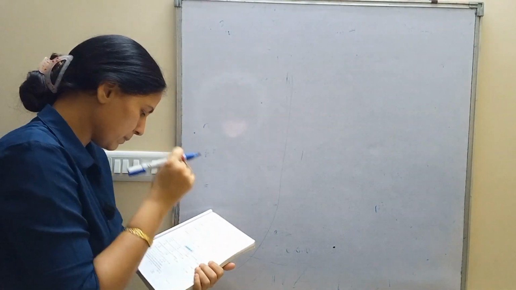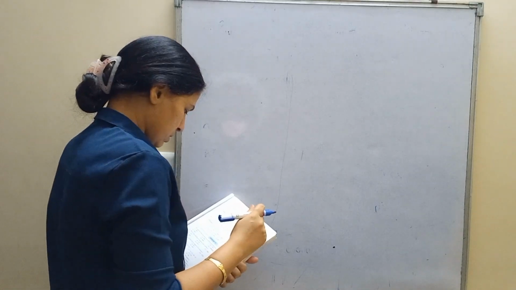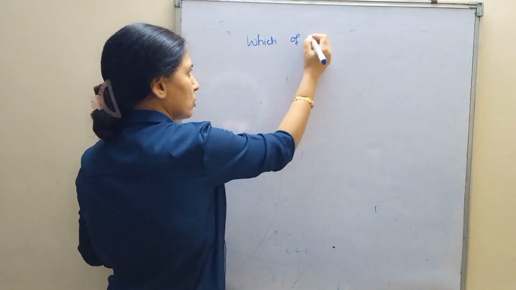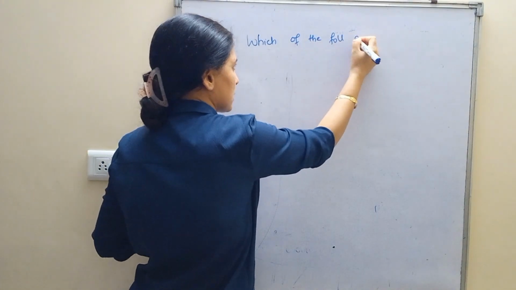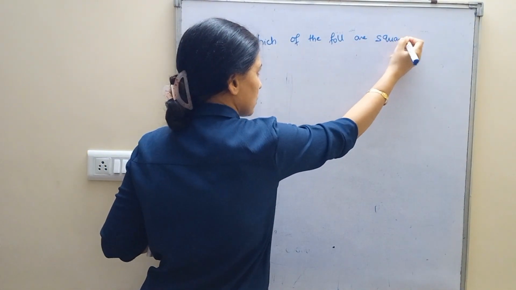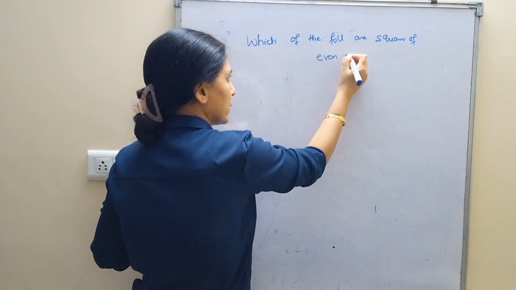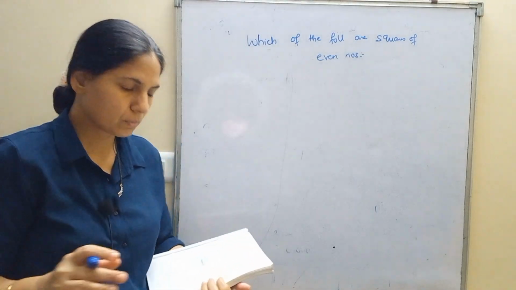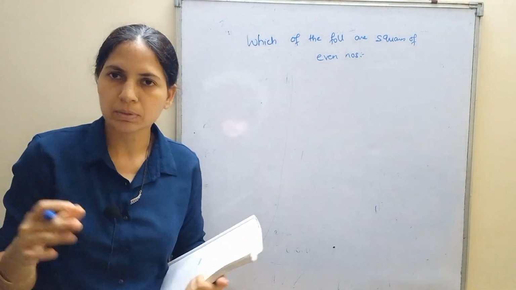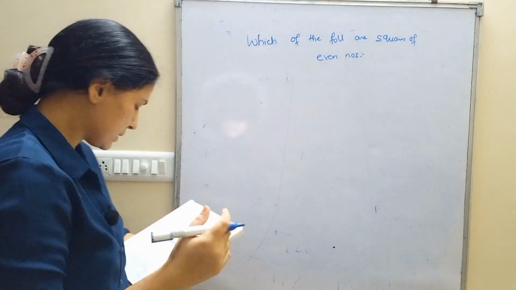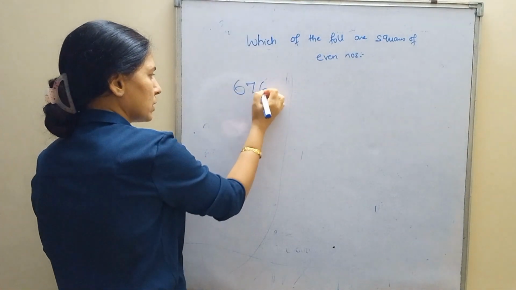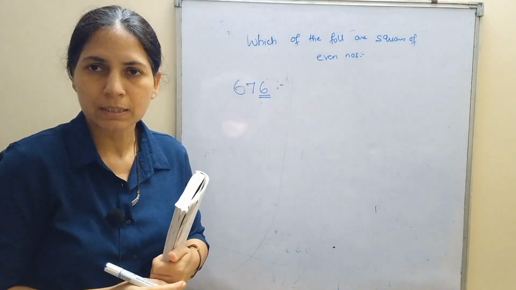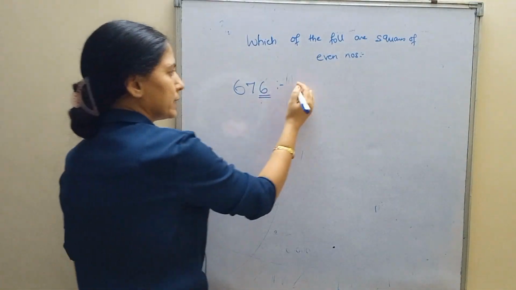Next is: which of the following are squares of even numbers? Which of the following numbers are squares of even numbers? Okay, so my dear students, the square of an even number is even, and of an odd number is odd. Similarly, the square root of an even number is even and the square root of an odd number is odd. The last number is 6. Is it even or odd? It goes in the table of 2, right? So it is an even number. So we will write even.